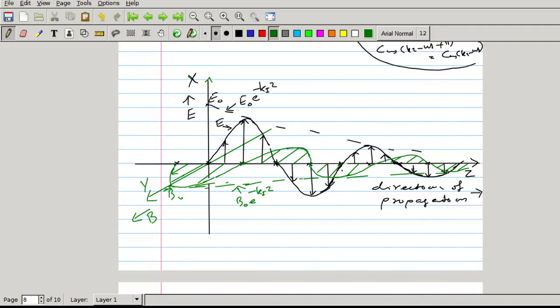So this represents the variation of the magnetic field, which varies in a perpendicular direction, and its phase is different from that of the electric field. This is the variation of the magnetic field vector.